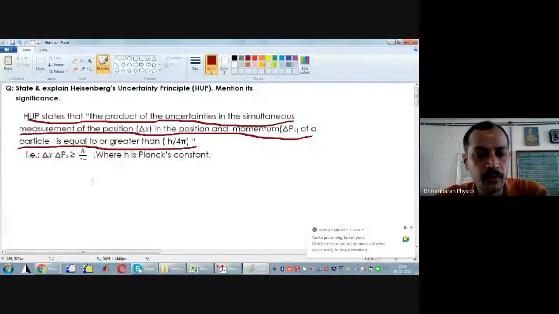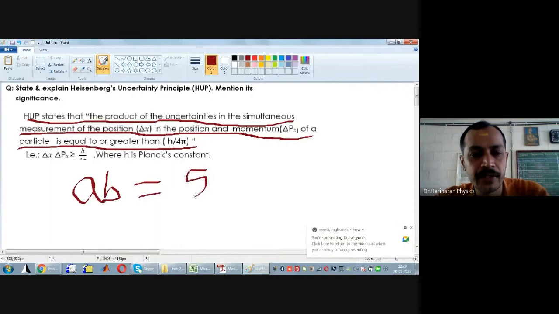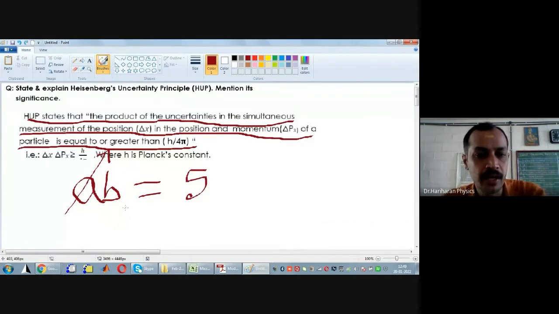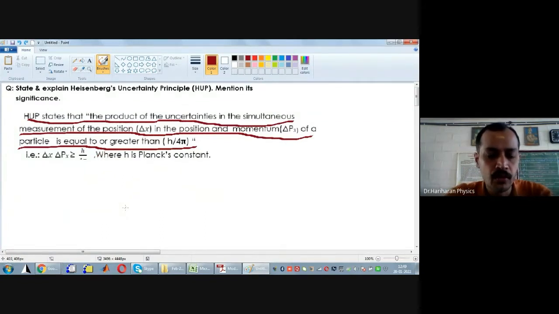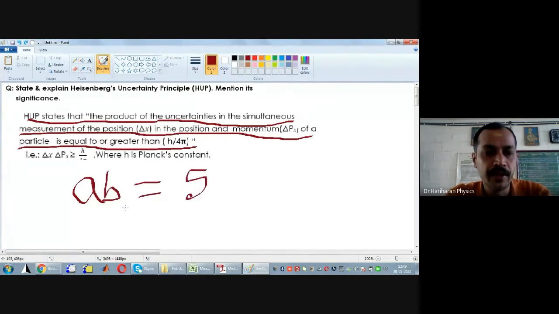See, if I have two quantities such that their product AB is equal to a constant, for example 5, what does that mean? If A is high, B has to be low, because B is equal to 5 by A. So if A increases, B should decrease, or if B increases, A should decrease. Correct, right? Likewise, if you have two quantities whose product happens to be a constant, then if one increases, the other has to decrease, so that this equation is valid.